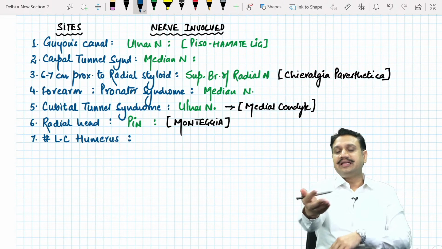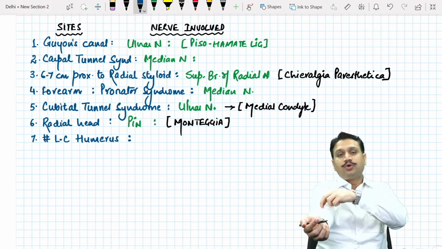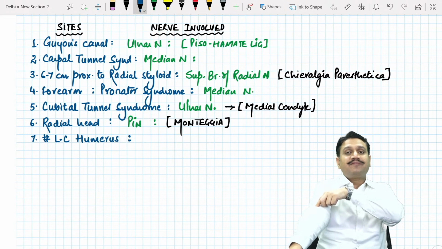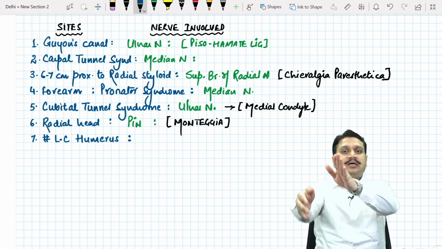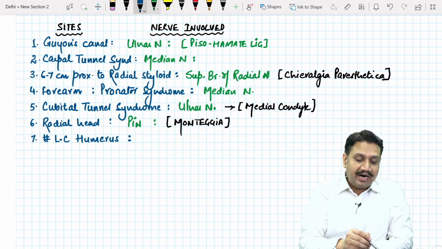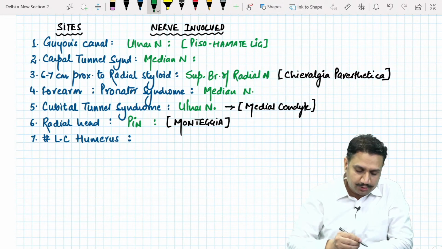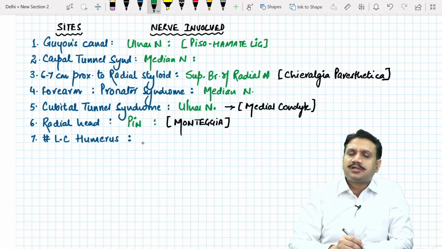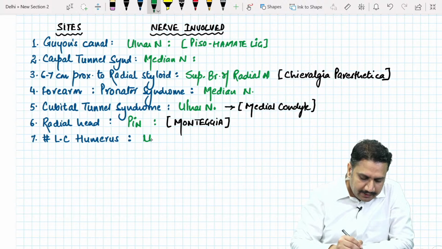We know that there is a radial nerve in front of the lateral condyle, which bifurcates here into two branches, the superficial branch and the posterior interosseous nerve. But the lateral condyle of humerus, as a part of its complication, most commonly involves which nerve? Do you remember that? Lateral condyle of humerus most commonly involves your ulnar nerve. How? It involves it as a late involvement, tardy ulnar nerve palsy.